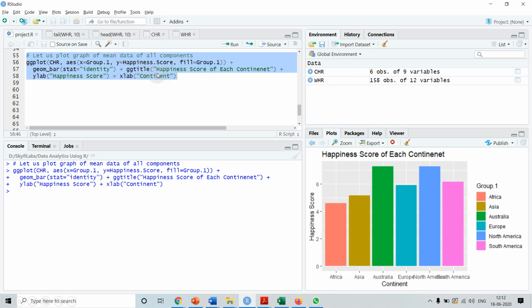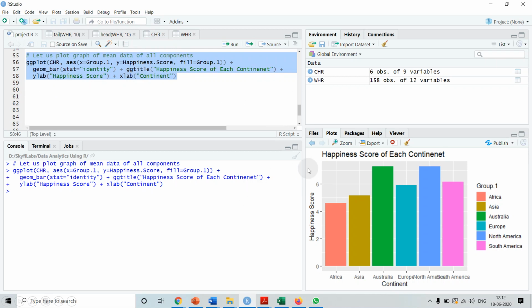So the title we are giving is happiness score of each continent. Then the labels for the y-axis and x-axis. For the y-axis we are giving the label with ylab, happiness score, and for the x-axis we are using the method xlab, specifying the continent. So it draws the plot for us.